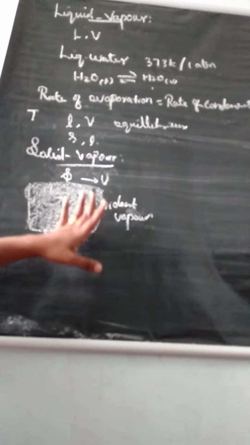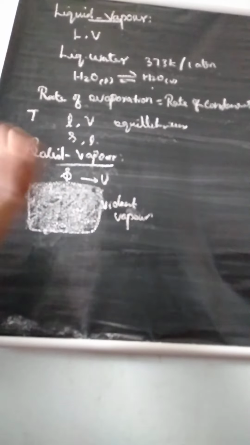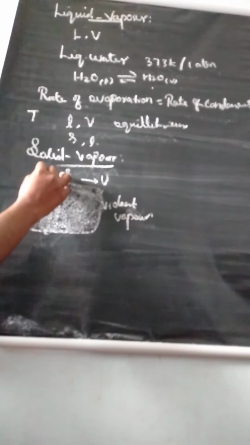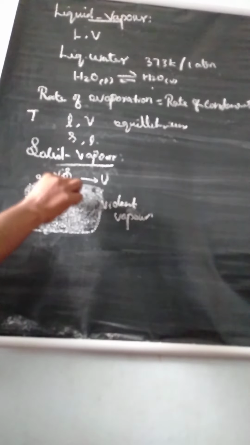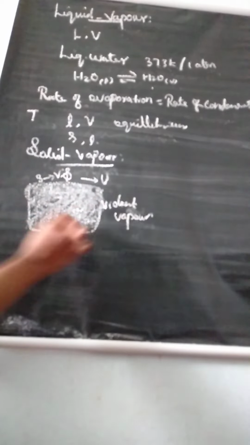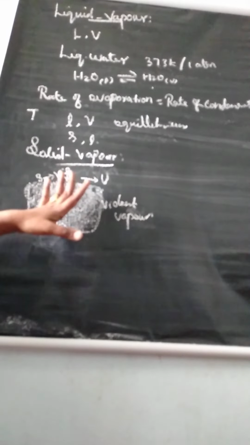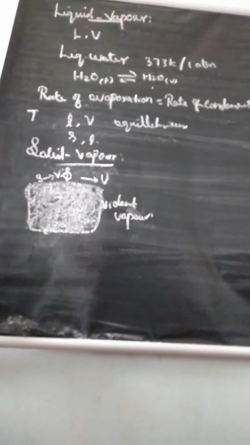Due to sublimation of iodine. Sublimation means a solid molecule is easily converted to vapor. First we took the example of iodine. After some time, if you look at this vessel, inside it is fully filled with vapor. Understand? So we are talking here about the intensity of the violet color.